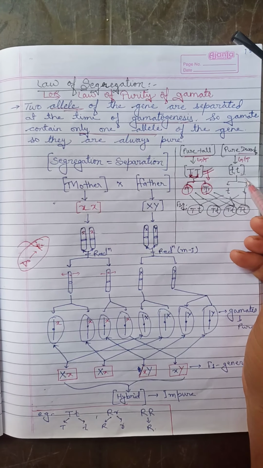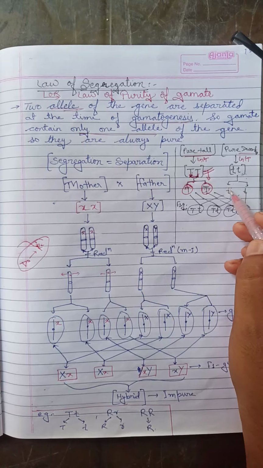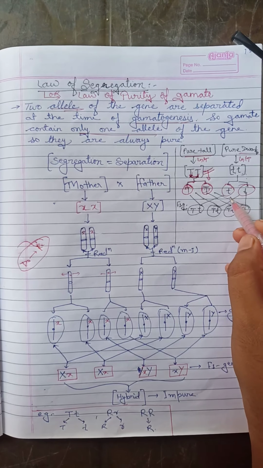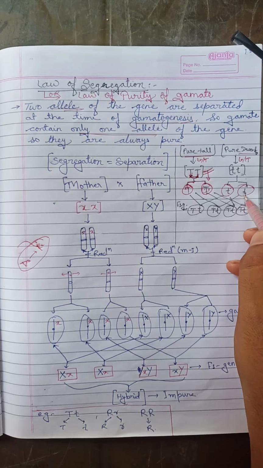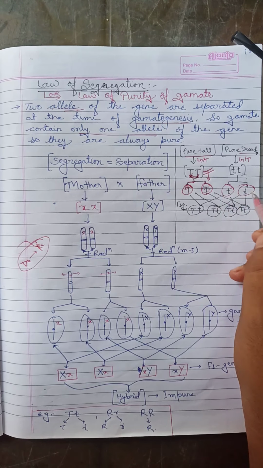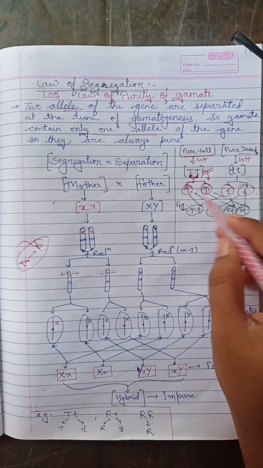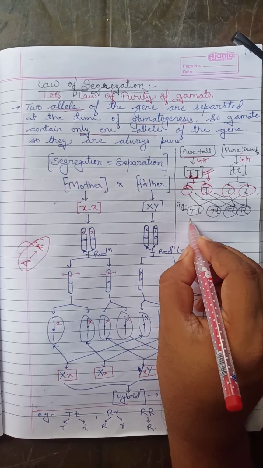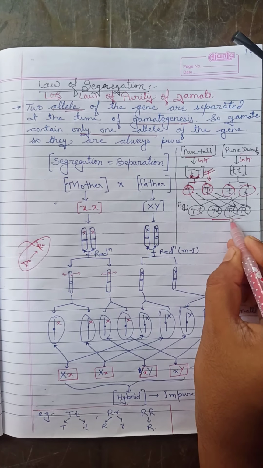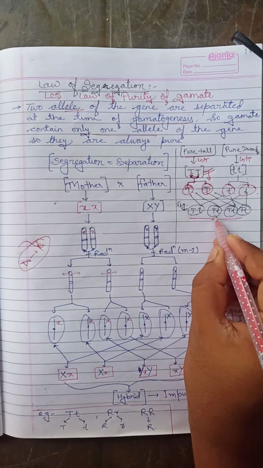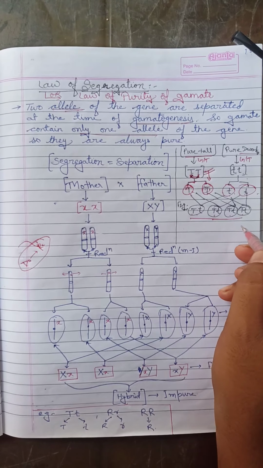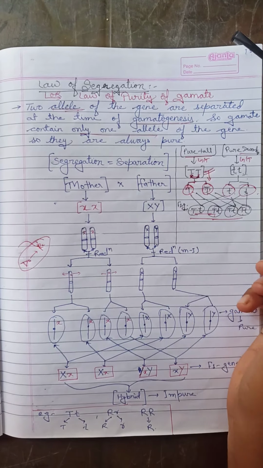The dwarf plant follows the same category and produces small t and small t gametes. You can observe that all the offspring have the same type of genotype.